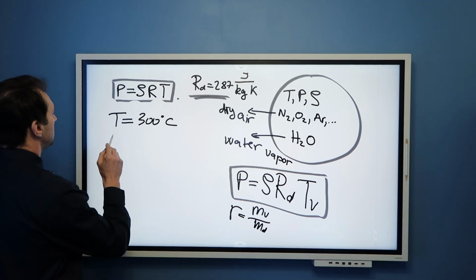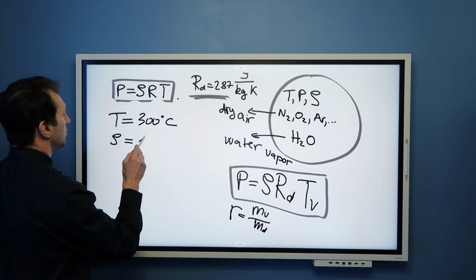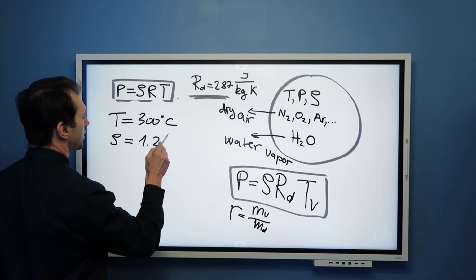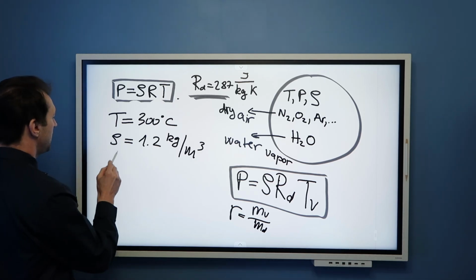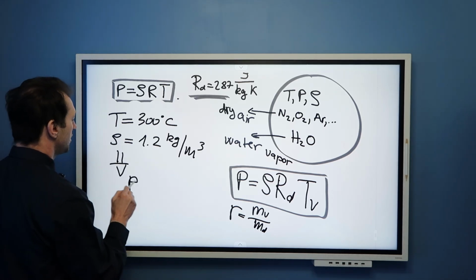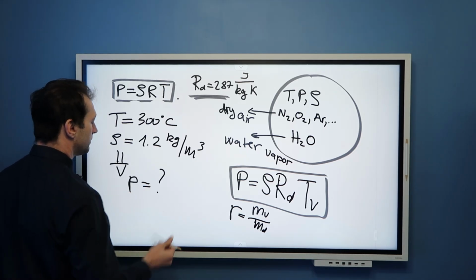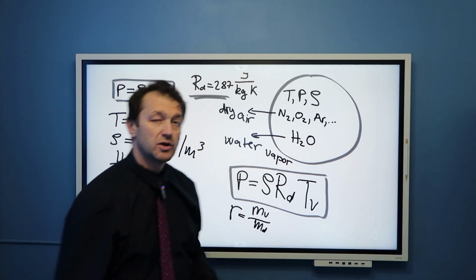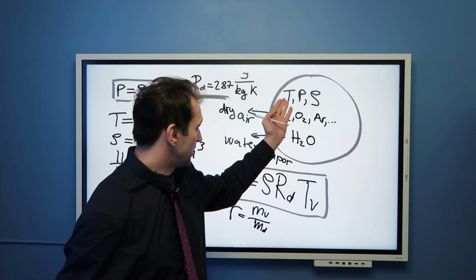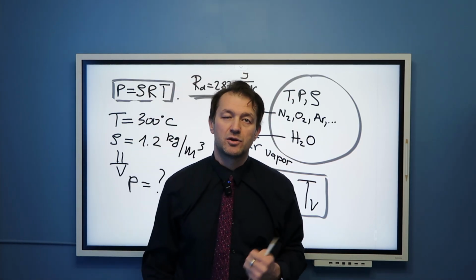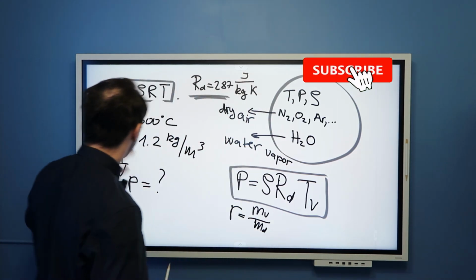And you know that air density in the oven is, I don't know, 1.2 kilograms per cubic meter. Well, then from here you can calculate what is the pressure in that oven. Simple algebraic equation. Or in any other case, if you know temperature and pressure in your room, you can calculate density.